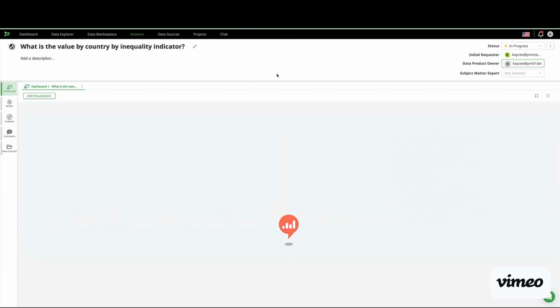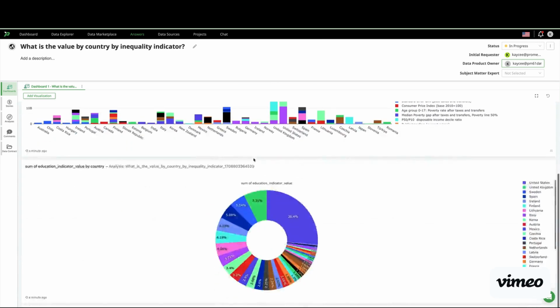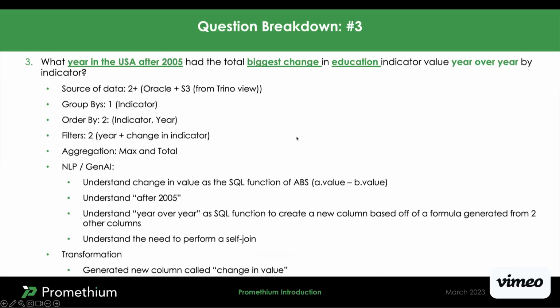Now, let's say I want to do something a little bit more complicated, because this is pretty easy. Something a little bit more complex, and have a little bit of fun. I'm going to ask a question that I purposely picked so that not only is it going to give me insight into this problem of what we can do to help eradicate poverty, but I'm going to do it in a way where it normally requires some complexity. So here I've asked this question: what year in the USA after 2005 had the total biggest change in education indicator value year over year by indicator?